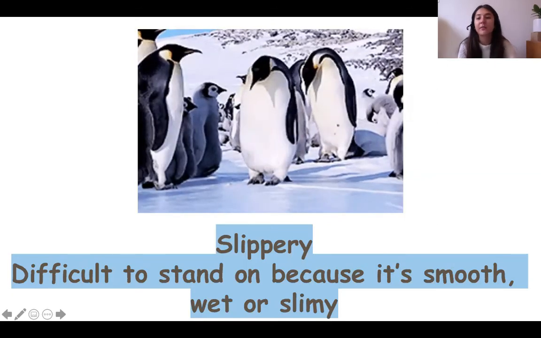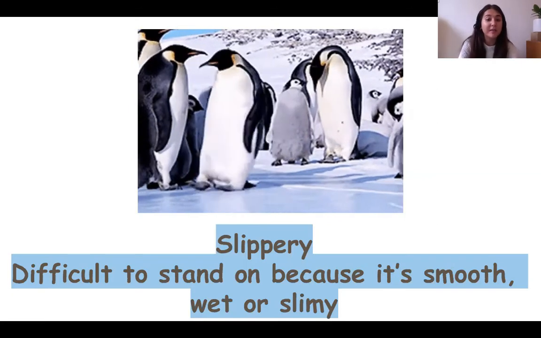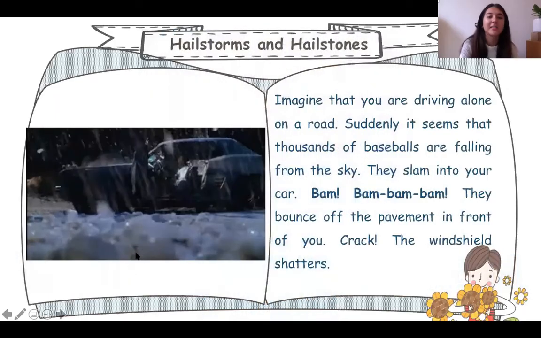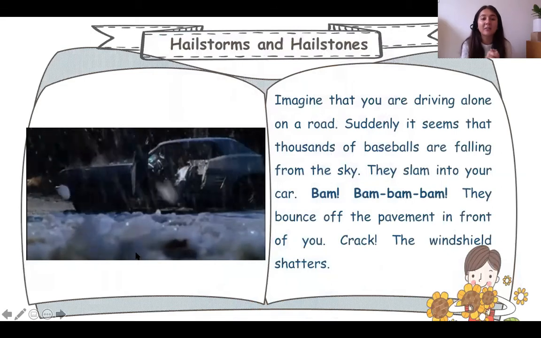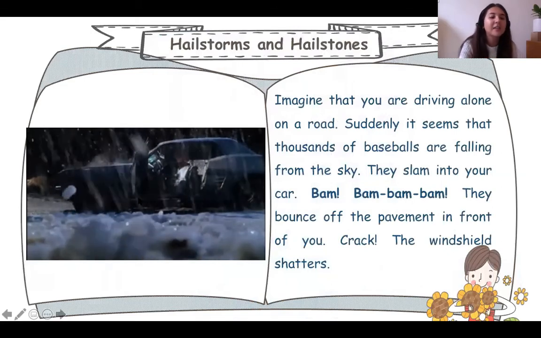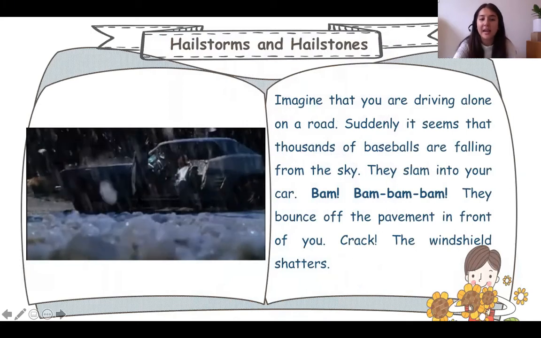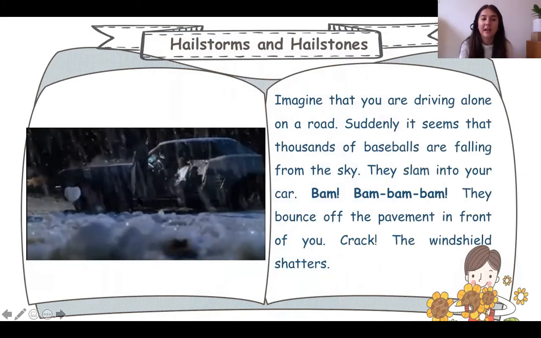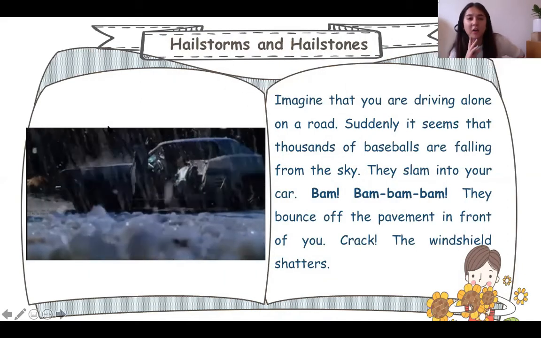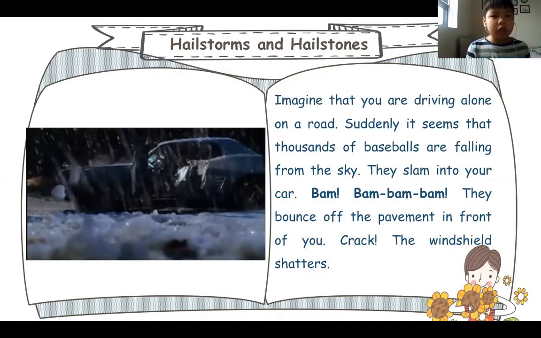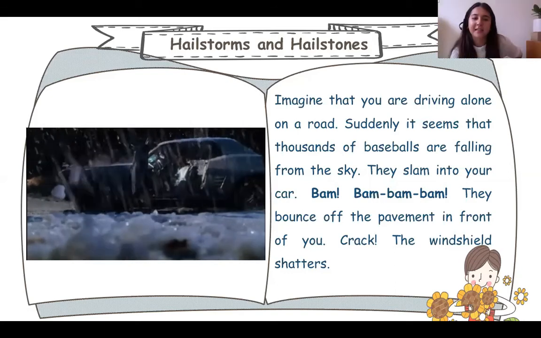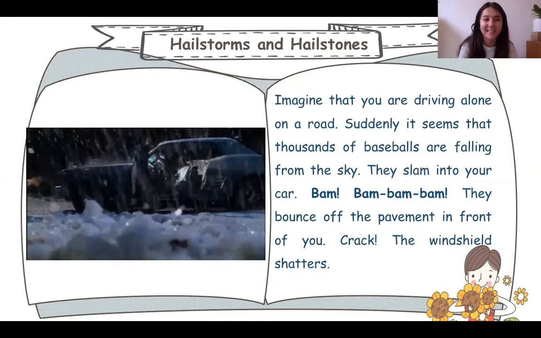Okay, so these are some of the vocabulary words that we're going to be reading in our reading comprehension today. So today we are learning about hailstorms and hailstones. I'm going to lower everyone's hands. Can you tell me, have you ever seen hailstones or have you ever seen a hailstorm in real life? Winter, can you tell me about where you saw a hailstorm? I don't remember, but I think it is in America. In America, yes. It hails a lot in America.